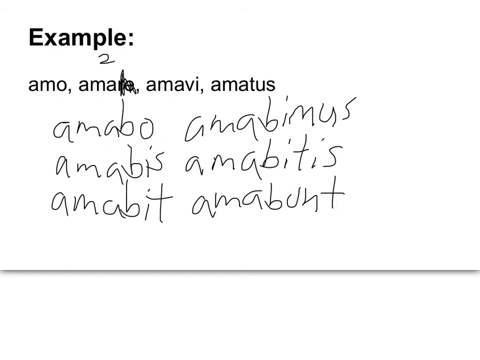Amabo means I will love. You will love is amabis. Amabit is he, she, it will love. We will love, amabimus. Y'all will love, amabitis. And they will love, amabunt.